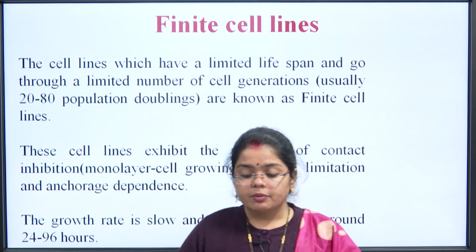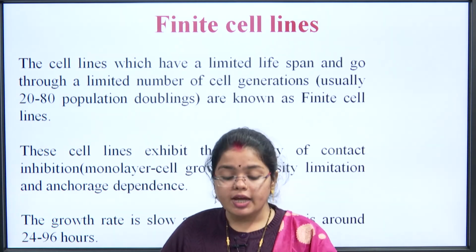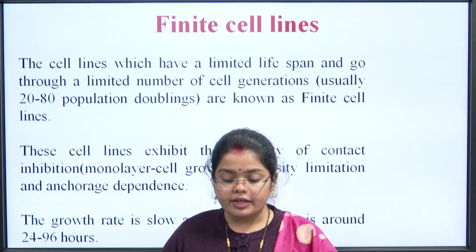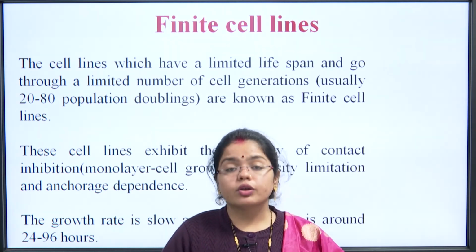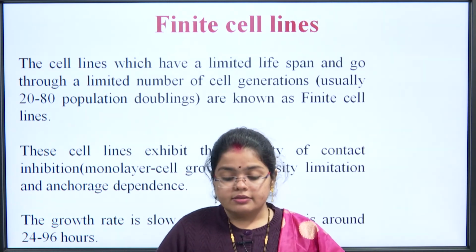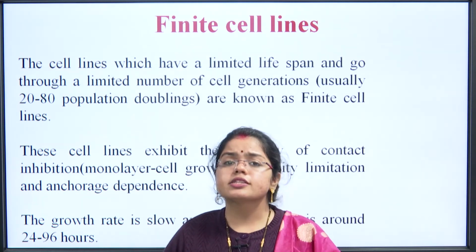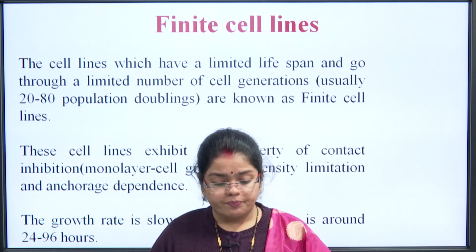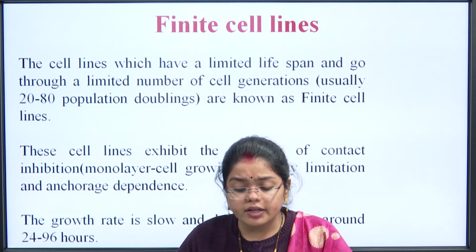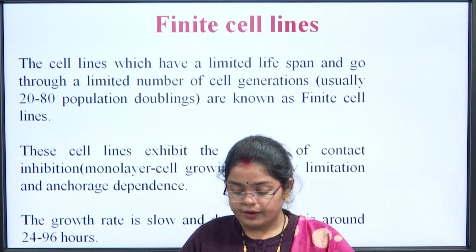So these cell lines exhibit the properties of contact inhibition, like monolayer cell growth, density limitation and anchorage dependence. Contact inhibition is there, only a monolayer of cells will be growing. Second, density limitation is there, they are not very dense, and anchorage dependence, they depend upon the strength of anchorage. The growth rate is slow, and doubling time is around 24 to 96 hours. It is a huge time while we are working upon cells, because we need to produce results fast.